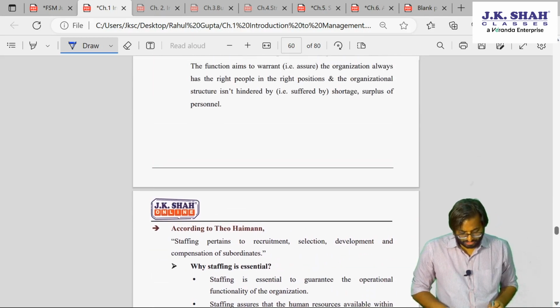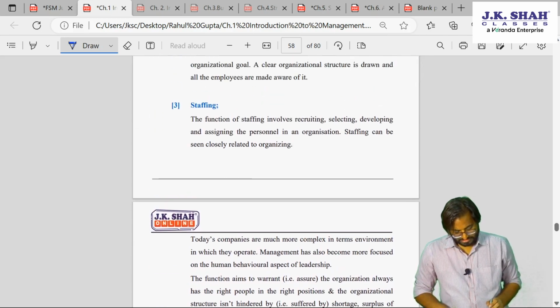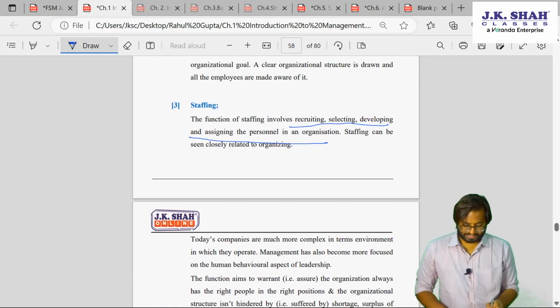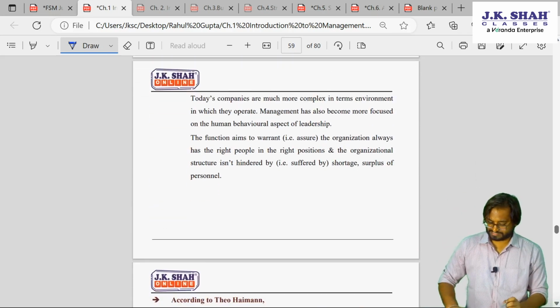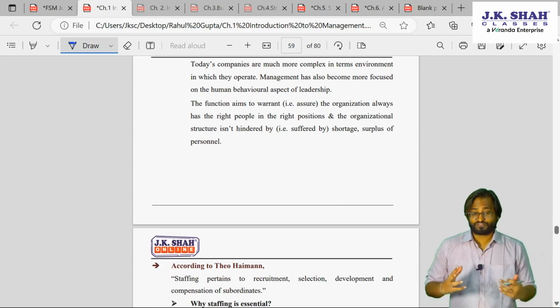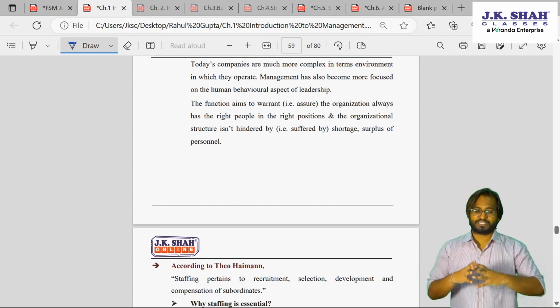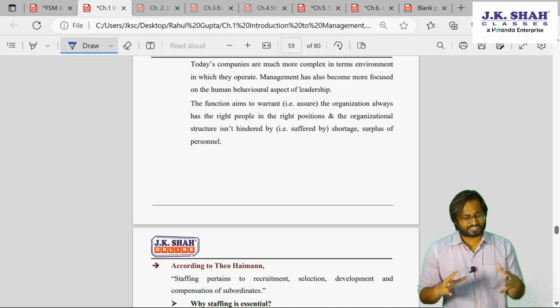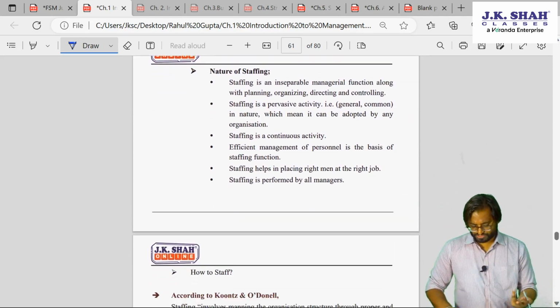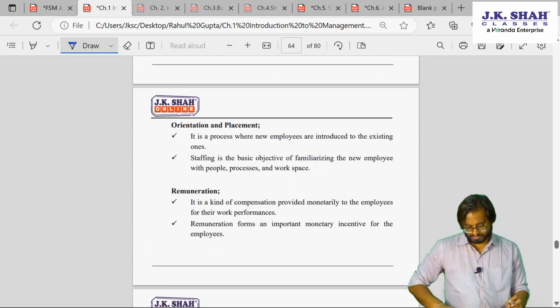No, staffing only talks about what? Staffing talks about recruitment, selection, developing, assigning the person, and can be closely related to organizing. So there is no such mention of satisfying or bridging the gap of operational needs. There is the nature of staffing and all this written here, no problems.